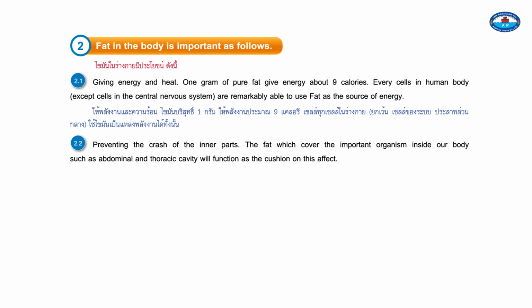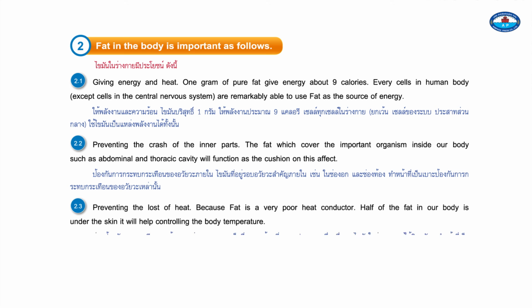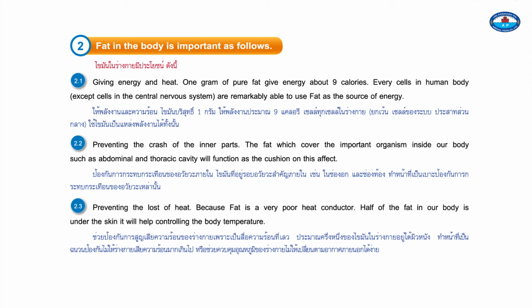2.2. Preventing the crash of inner parts. The fat which covers the important organs inside our body, such as the abdominal and thoracic cavity, will function as a cushion for this effect. 2.3. Preventing the loss of heat. Because fat is a very poor heat conductor, half of the fat in our body is under the skin. It will help control body temperature.